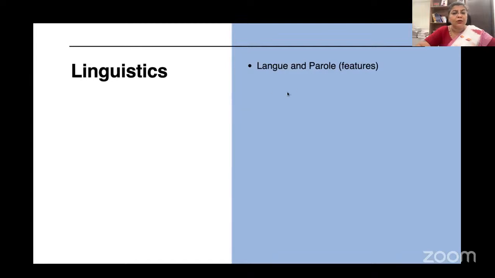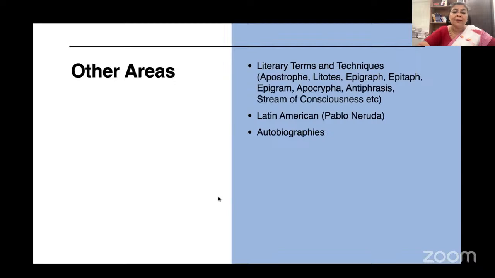Linguistics questions were also there, but very few. Langue and parole is what students remembered. Some other areas were literary terms and techniques. People remembered questions on apostrophe, epigraph, epigram, apocrypha, antiphrasis, stream of consciousness, such terms. Well, at least one Latin American author, Pablo Neruda, was there, and also autobiographies.